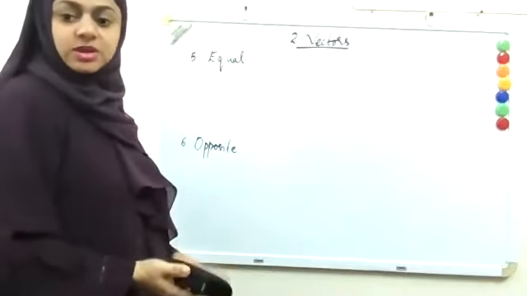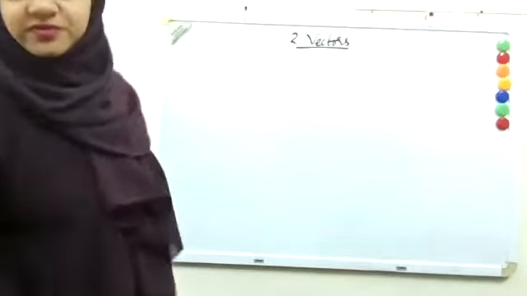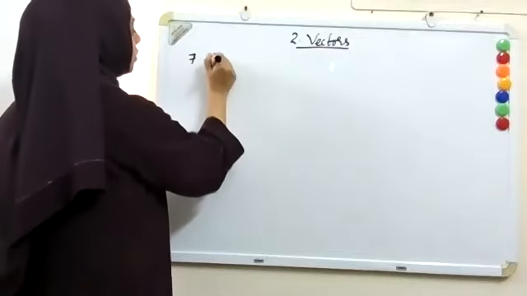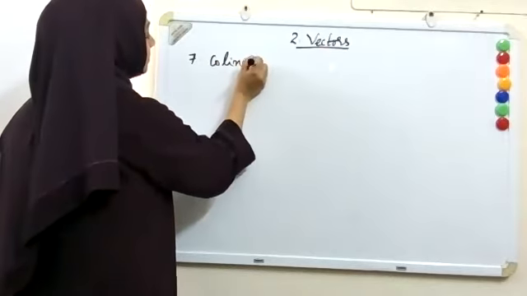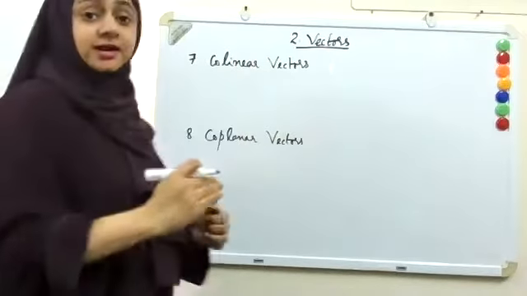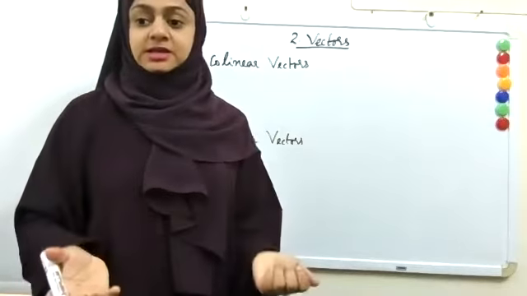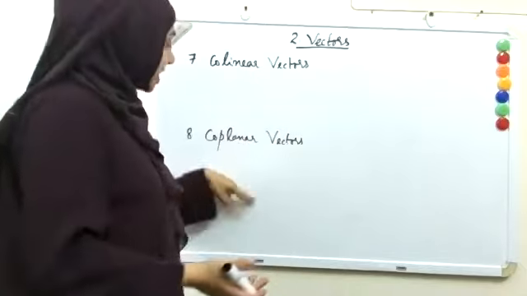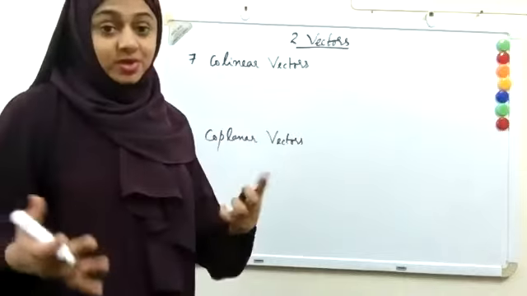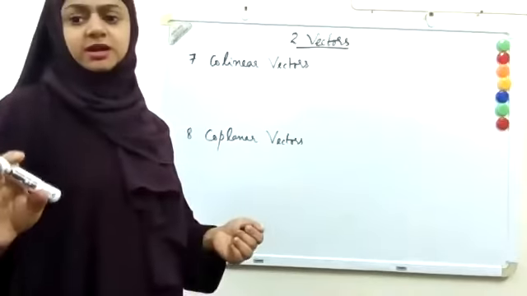Okay, now let me consider another two kinds of vectors, which are called collinear and coplanar vectors. Collinear means in the same direction. Coplanar means in the same plane. So co means in the same. So collinear means in the same direction.